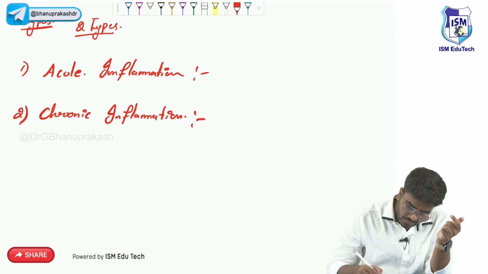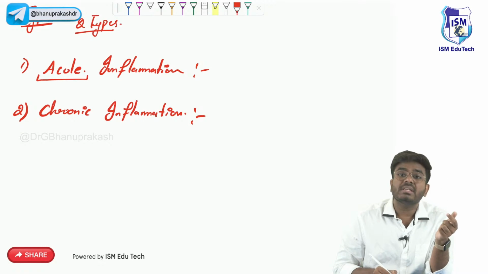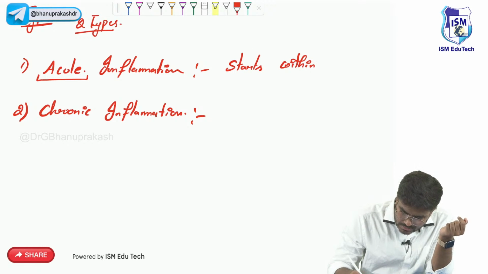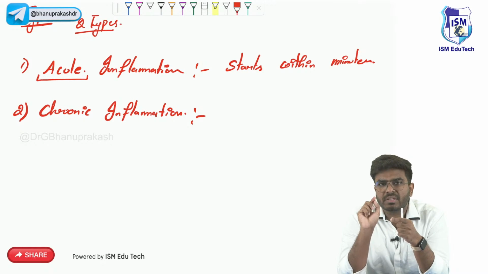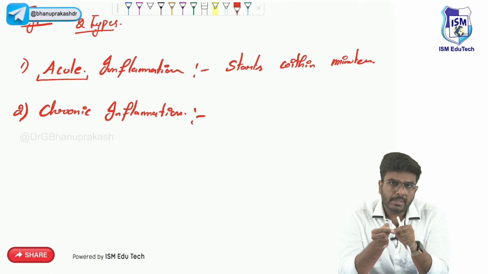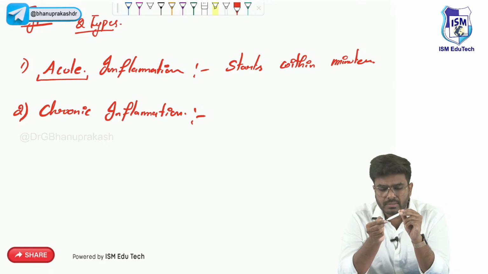It is acute because it starts within minutes. Now, say tonight you have some injury at this particular point, for example you touch something very hot or something very spiny, and immediately you are going to have inflammation in that area. My question for you is, is that inflammation going to continue for the next one year?